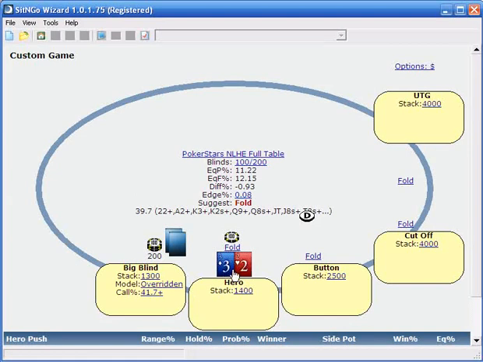Okay, then deuce 3 is an obvious fold. How strong a hand do we need? Well, here we get a list. We'd be correct to shove with any pocket pair, any ace, just about any king, any solid queen, as well as many hands that are very robust, such as 7-8 suited, and play very well against premium hands that might call us. And we can take a look here.